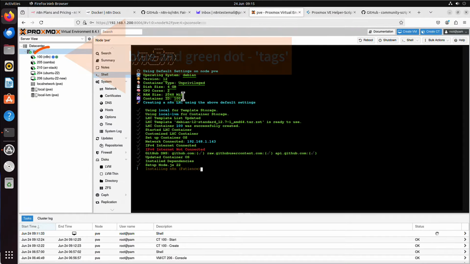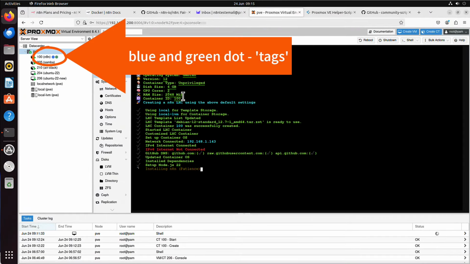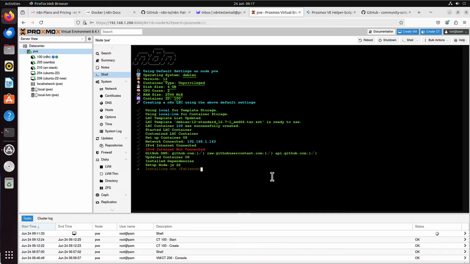And if you wonder what those little dots here are, they are so-called tags. And that's also not what I want to have. For example, this blue is automation, this green is community script tag. This is not important, it's just if you're curious. Let's wait for this process to complete.